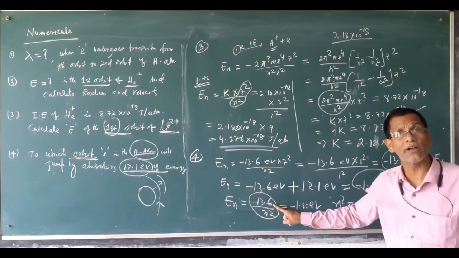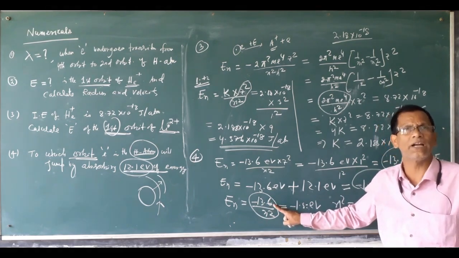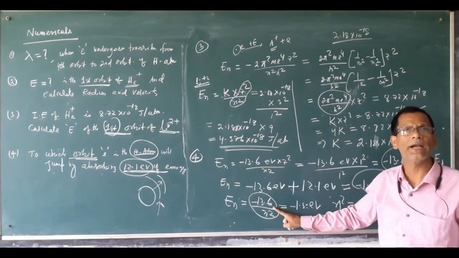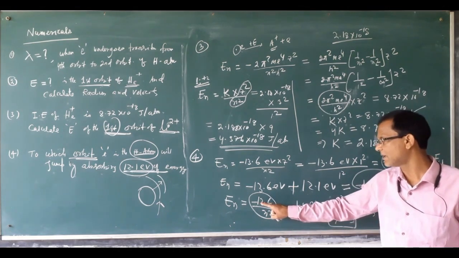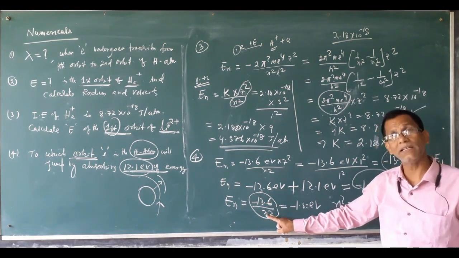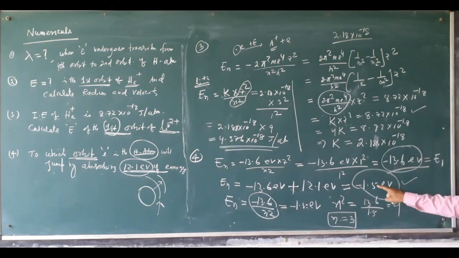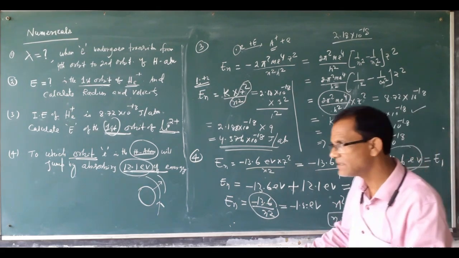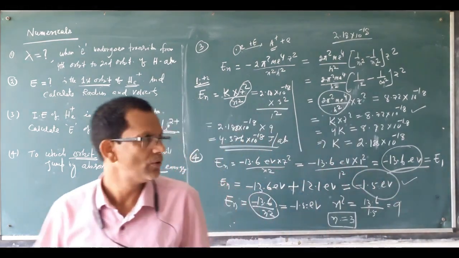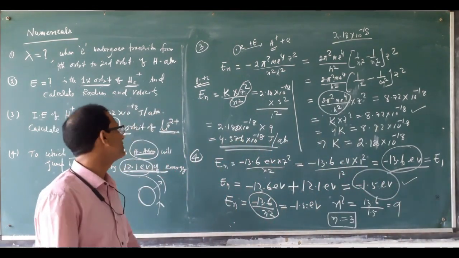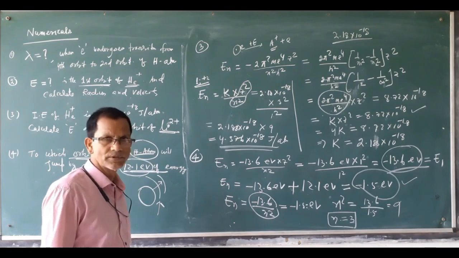Why is z square not written? Because z square is 1 square for hydrogen. That's why z is not multiplied. So minus 13.6 by n square is equal to this much as per the question. Alright. So like this the question will be asked. Okay. Like this you will solve different numerical problems. Okay. Thank you.